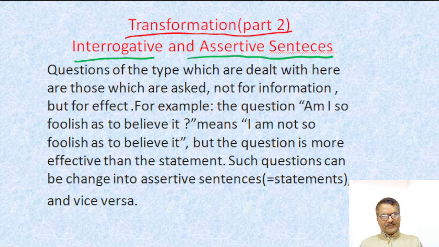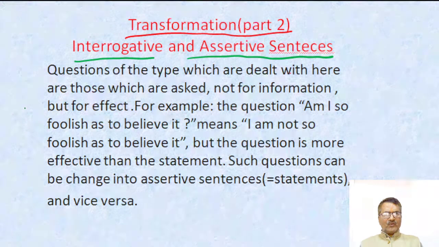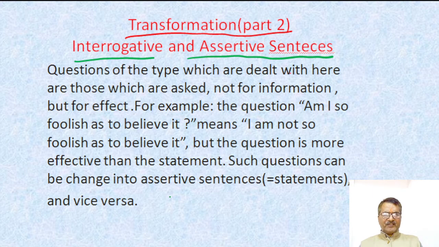My dear students, you must know what an assertive sentence is. In Hindi, विधिसूचक वाक्य. Assertive sentences means विधिसूचक वाक्य. The sentence which expresses both positive and negative sense is called an assertive sentence. It means unless we know the real meaning of assertive and interrogative sentences, we are unable to change or interchange these sentences into one another.